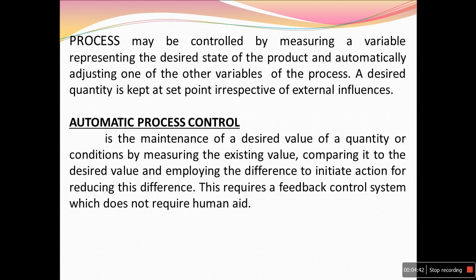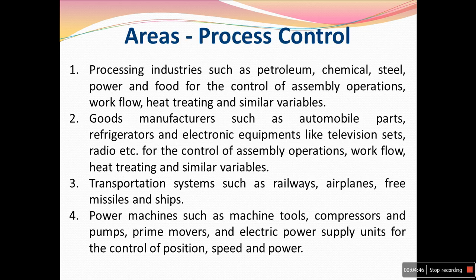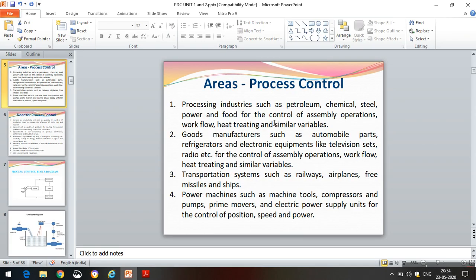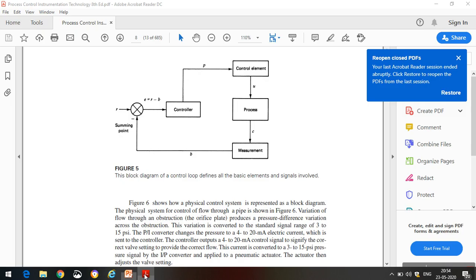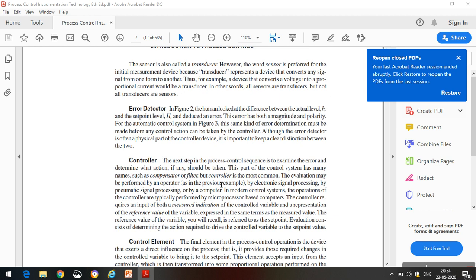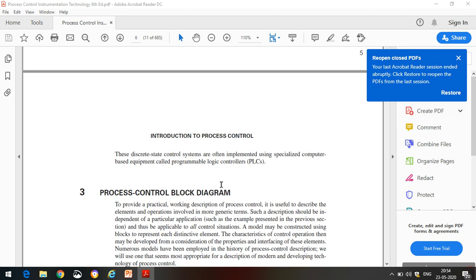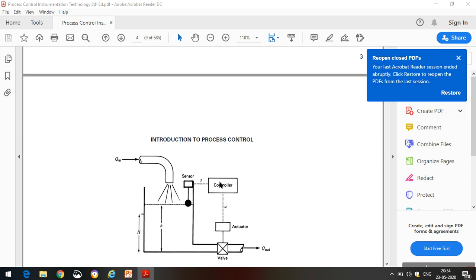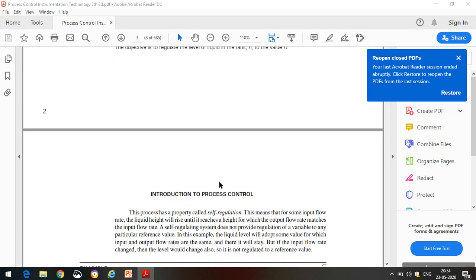Before discussing the different methods and variables in a process, let us see a simple process where we can clearly understand the operation of a general process block diagram. By seeing this example, we can get the idea of the basic process.